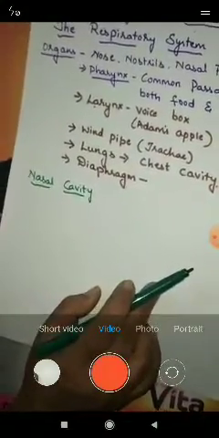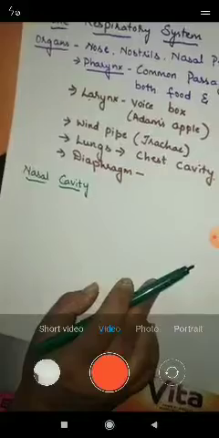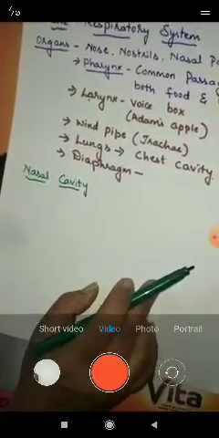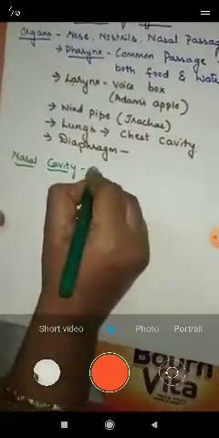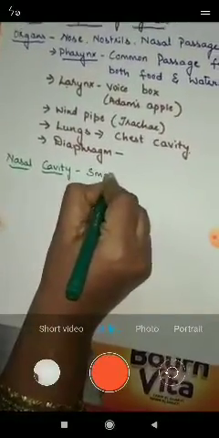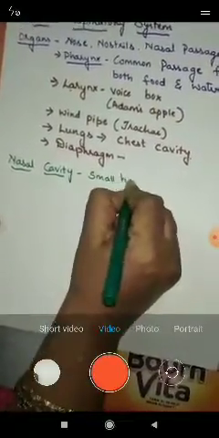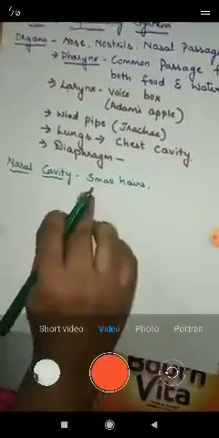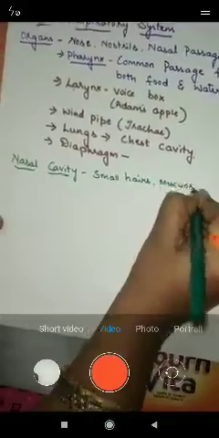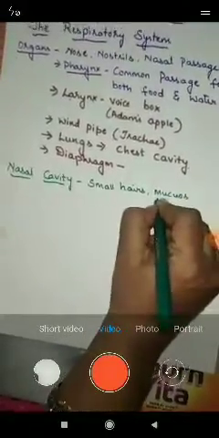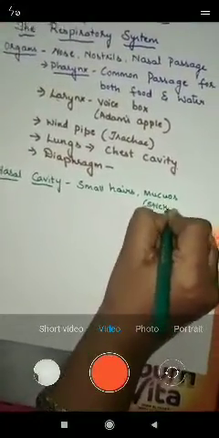So this air which contains the dust and the germs, in the nasal cavity we have small hairs present, and along with these hairs we have mucus. This mucus is nothing but a sticky substance.